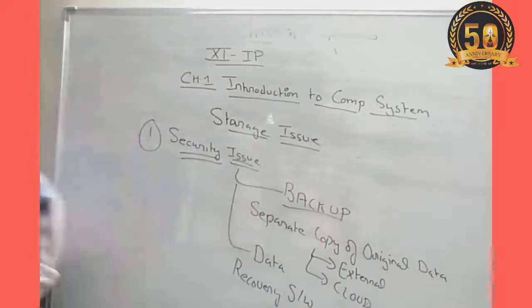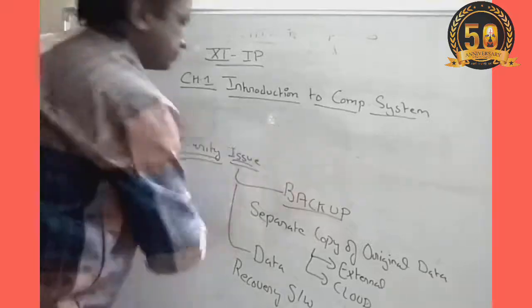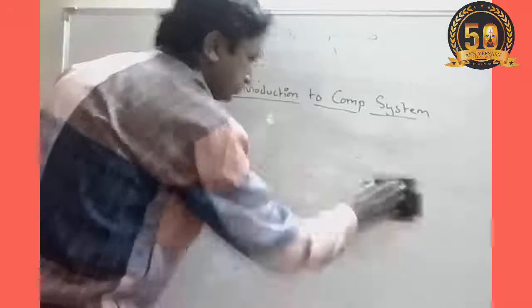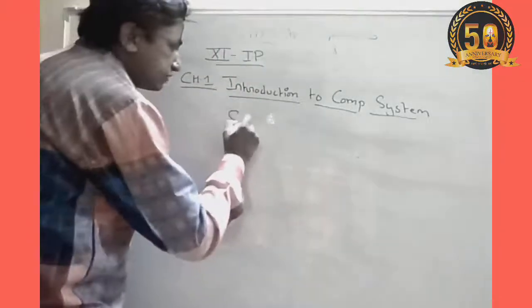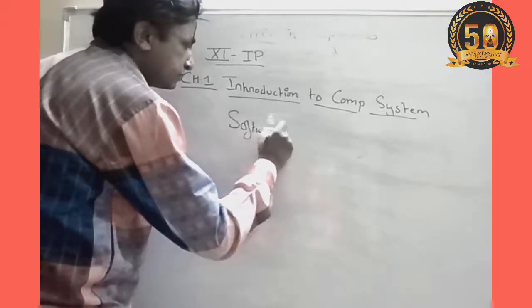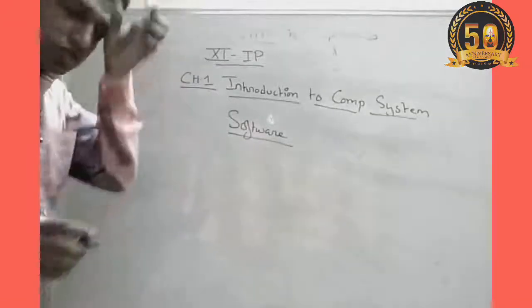Now come to the next topic. Next topic is the software. Now, what is the software?